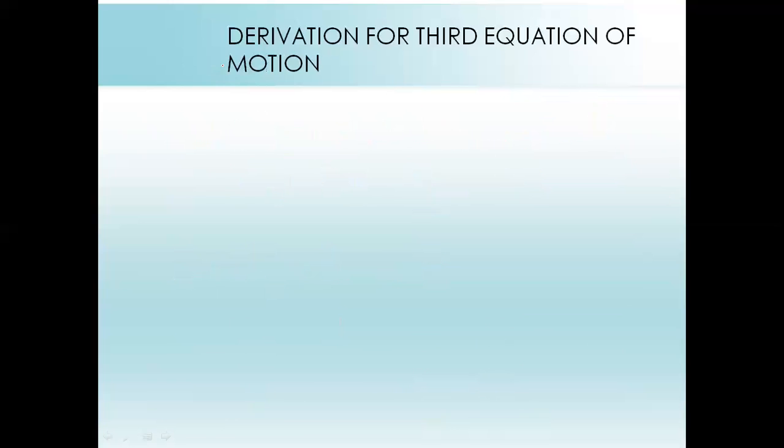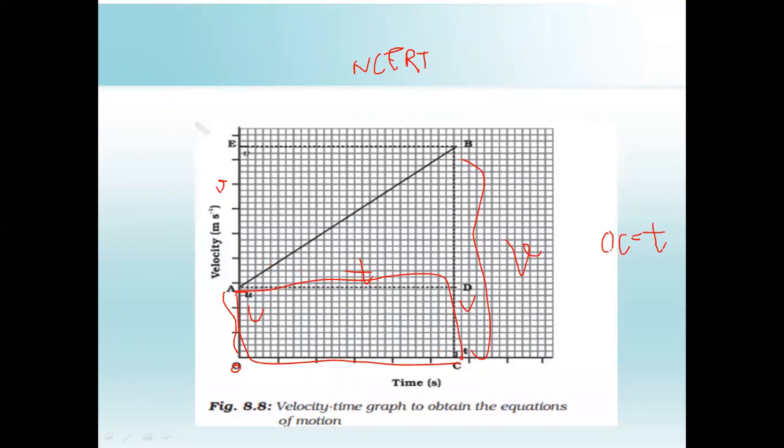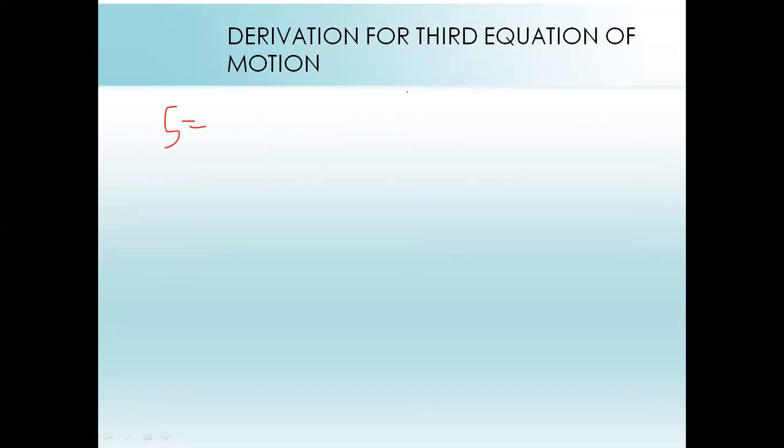And for the third equation of motion we require the same, which is S equal to the area of OABC, which we will take in a similar way. As you can see, it has one pair of parallel sides only, and one pair of non-parallel sides, so it is a trapezium. So the area of a trapezium is half into sum of parallel sides into height.